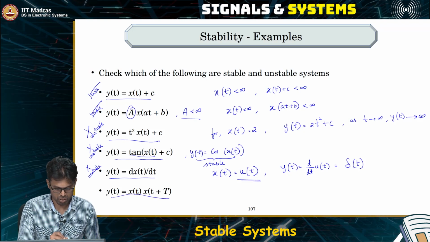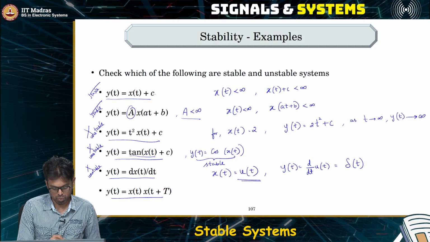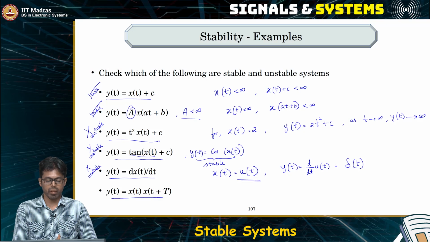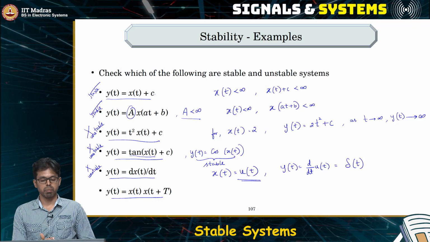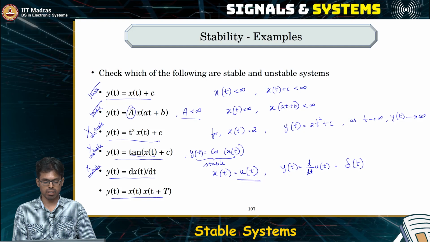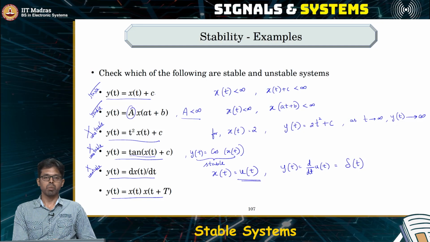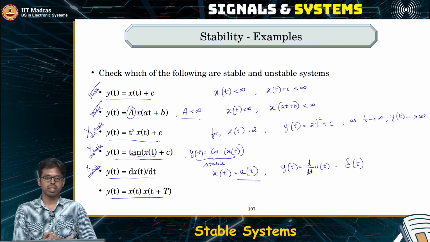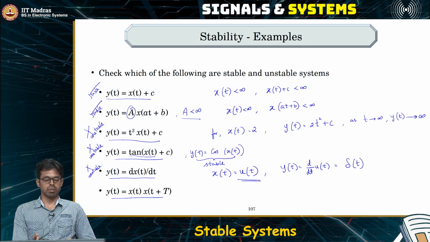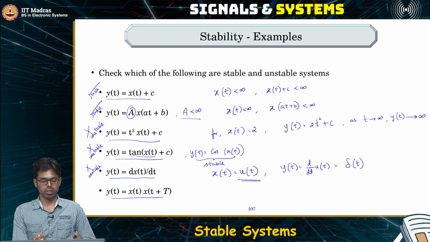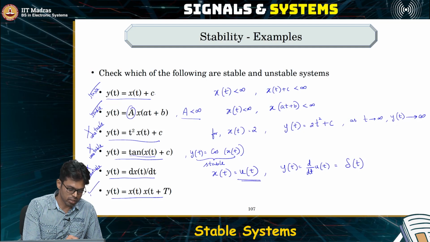Okay, what about this system where you simply take a product of the signal with its delayed version? If x of t is bounded above, x of t plus T is also bounded above, and hence their product is also bounded above. So if x of t will take a maximum value of 10, x of t plus capital T will also take a maximum value of 10, and the product can also take a maximum value of only 100, not more than that. Hence, this is a stable system.